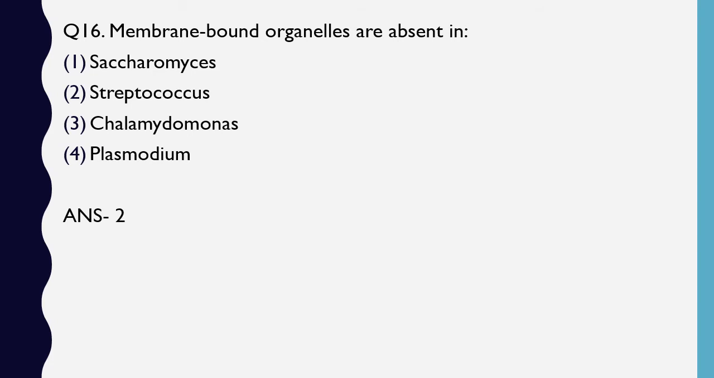So they are asking membrane-bound organelles are absent in. Now you should be knowing two things over here. First, in what type of organism are membrane-bound organelles absent? In prokaryote organisms. Now you should know which of the four options belongs to the prokaryotic kingdom, that is Monera. So Saccharomyces is a yeast, it's not a prokaryote. Chlamydomonas is considered either a protist or algae, it again is not a prokaryote. Plasmodium is not a prokaryote, it's a protist, right? So Streptococcus, which is a bacteria, belongs to kingdom Monera. It's a prokaryote. So the answer is option 2, Streptococcus.